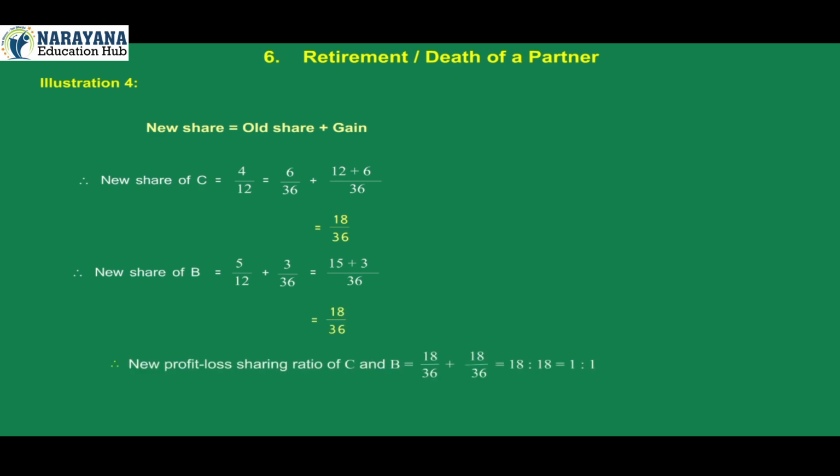New share is equal to old share plus gain. Therefore, new share of C is equal to 4/12 plus 6/36, which is equal to (12 plus 6)/36, which is equal to 18/36. Therefore, new share of B is equal to 5/12 plus 3/36, which is equal to (15 plus 3)/36, which is equal to 18/36. Therefore, new profit and loss sharing ratio of C and B is equal to 18/36 to 18/36, which is equal to 18:18, which is equal to 1:1.